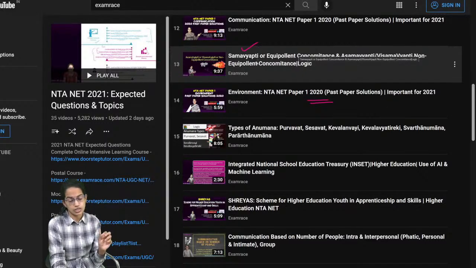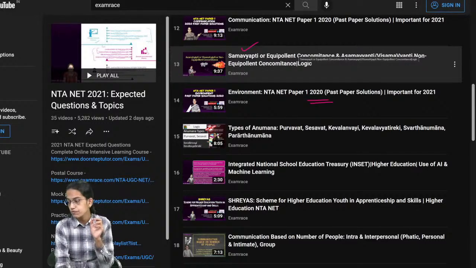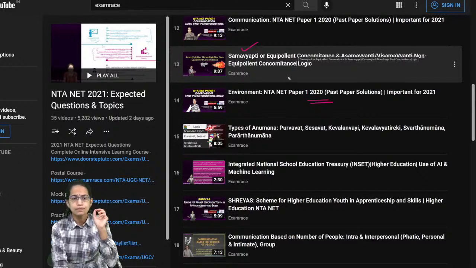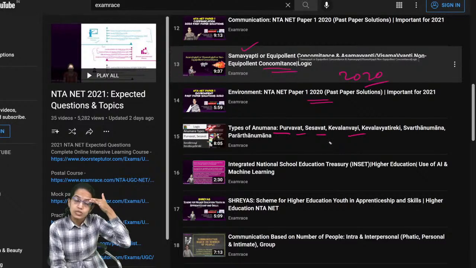Now under logic, Indian logic is one of the topics that has definitely been focused on with very high importance these days. Samvyapti, Asamvyapti, the equivalent concomitance, is one of the major topics that has been asked across all the NET papers for 2020. So Indian logic and Indian philosophy become important. Types of Anumana: the Purvavat, Sheshavat, Kevalanvayi. Those are again some important topics that you need to cover.